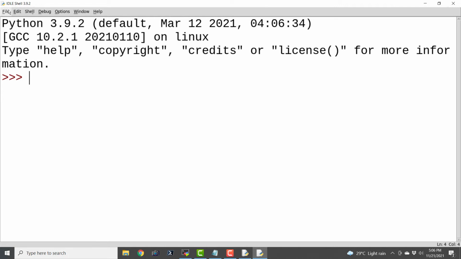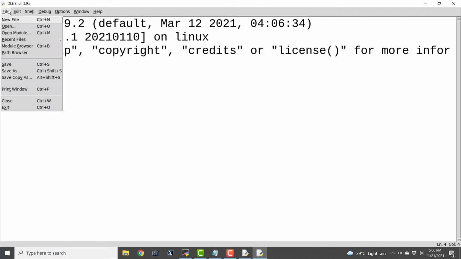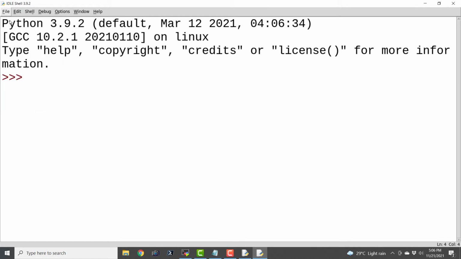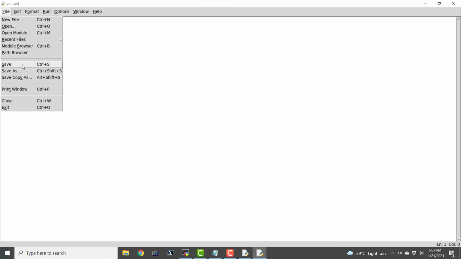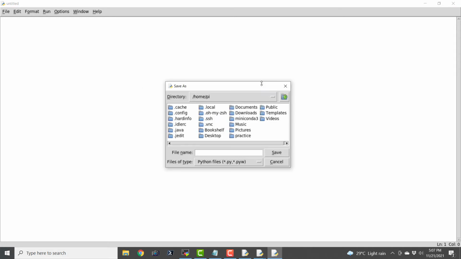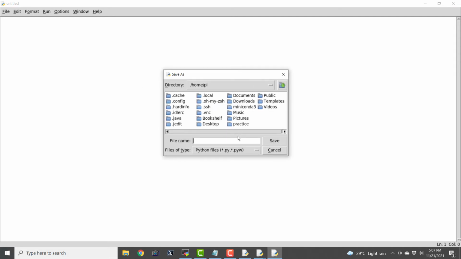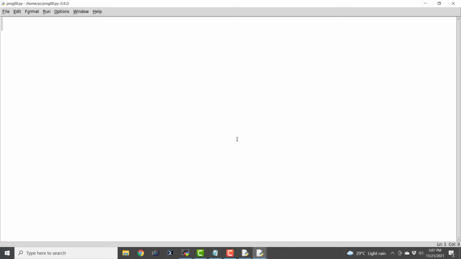Now, if you want to create a file, just click here on File and say New File. It is going to create a new file and it will be an untitled file. Now let me go ahead and save it. It is going to show us the file system of our Raspberry Pi. And here I'm just going to name it prog00. If I hit enter, it is going to automatically attach the extension .py.